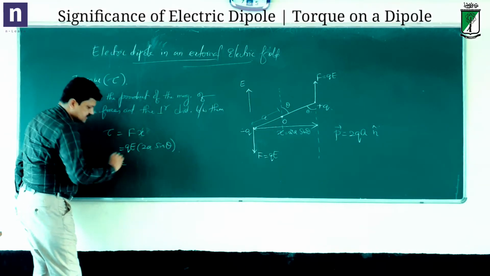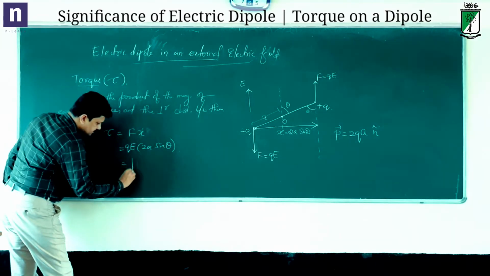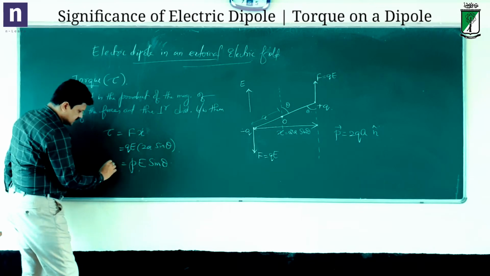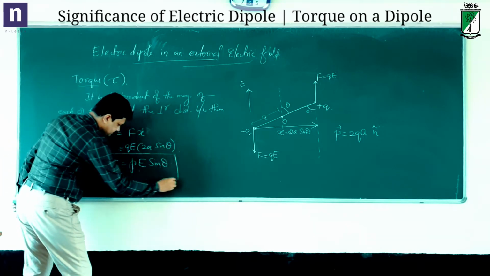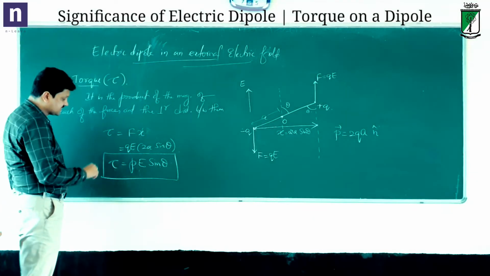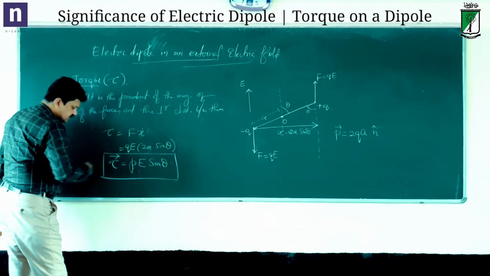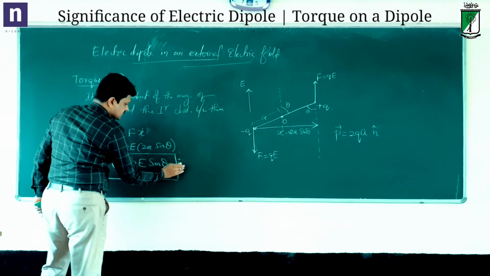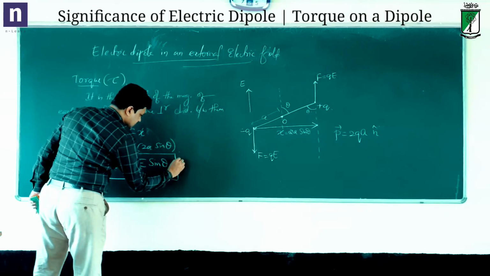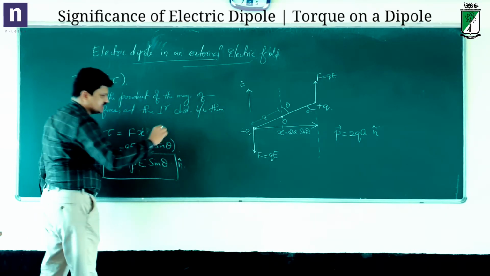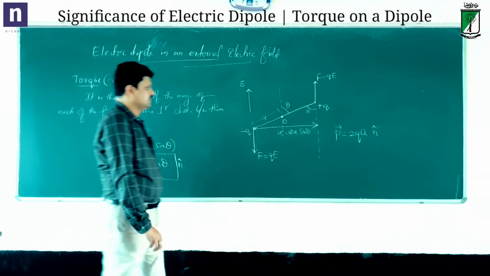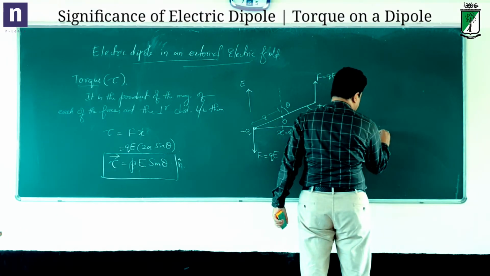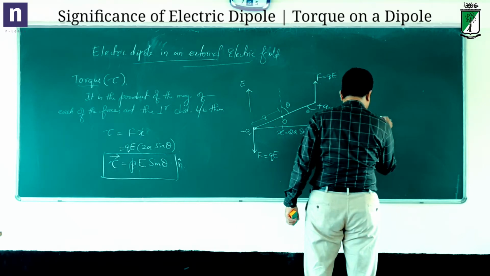Then I can write tau as p E sine theta. This is the torque. Torque has a direction, so I will put a vector here.